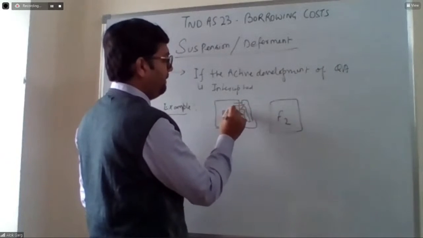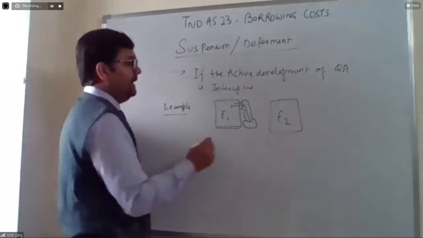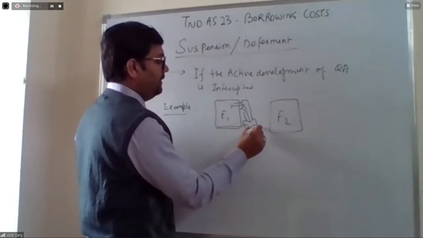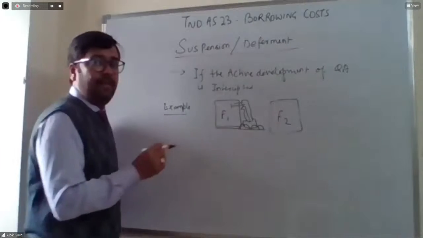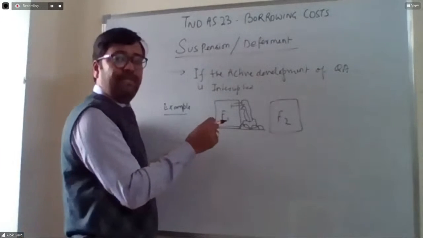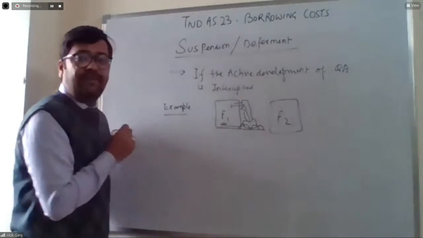So this is a crane which is taken by the company on lease, and this crane is used for the construction of this particular factory.